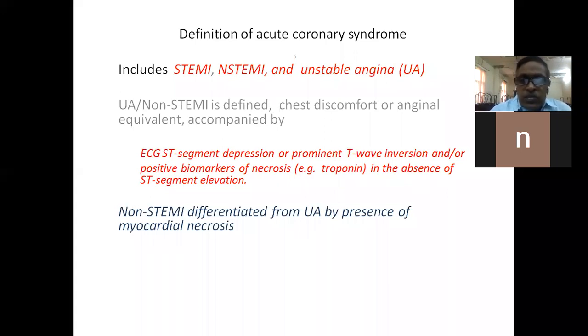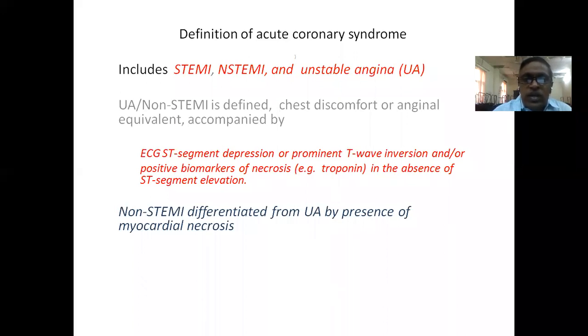Here, the patient presents with classical chest discomfort or an anginal equivalent, at rest, and there will be ECG changes and positive markers of myocardial damage. A patient presenting with chest discomfort typical of angina pectoris, along with ECG changes and positive biomarkers of necrosis. The most important biomarker is troponin. Based on this, they have been divided into ST elevation myocardial infarction, non-ST elevation myocardial infarction, and unstable angina.